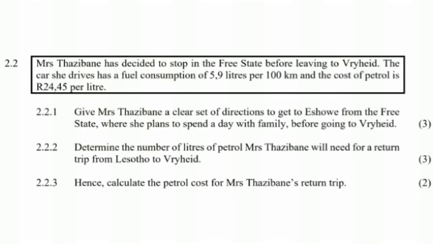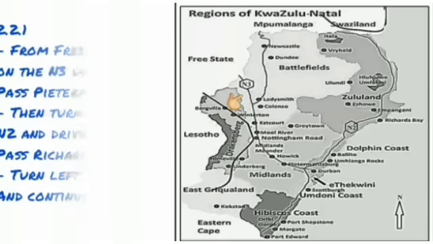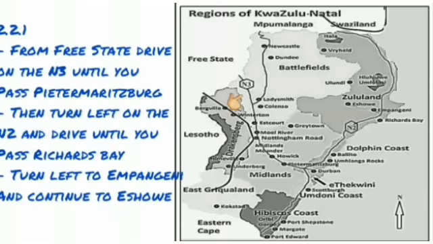Now, when it says a clear set of directions, we are not just going to use compass directions where we just say go southeast or southwest. We are going to give her directions in accordance to the map. So meaning from this place you will get to that place. So you will describe it in detail, but make sure that as you describe it, you don't just say turn left. You describe it with the places on the map. So it has to be something that can be seen.